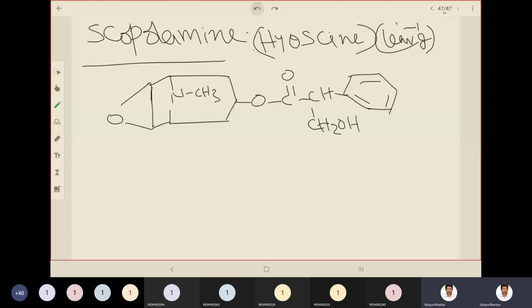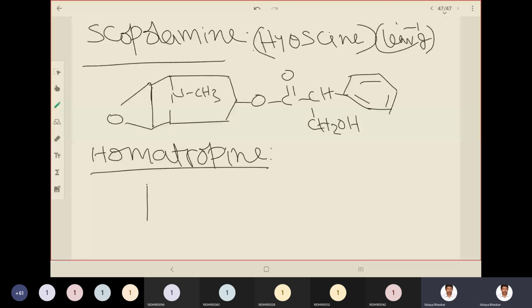Now let us see the structure of homatropine. In homatropine, just remember it is similar to atropine. N-methyl group, extend it forward and join. Tropane ring, OC double bond O, CH, and a phenyl ring.